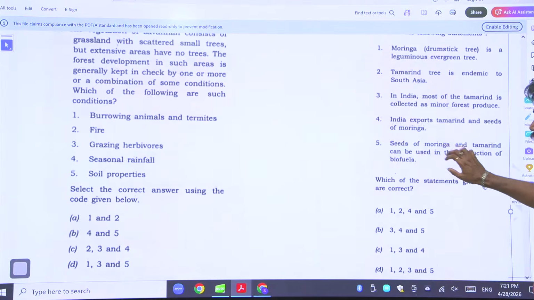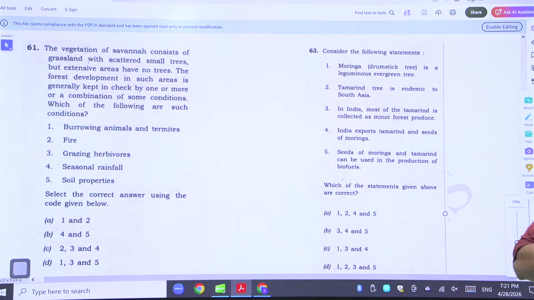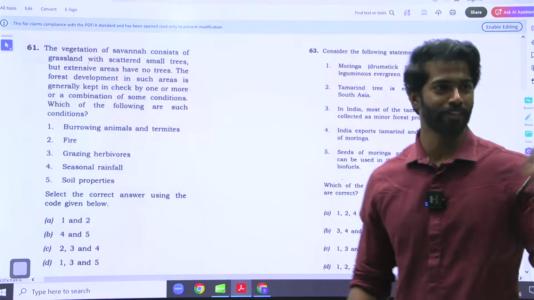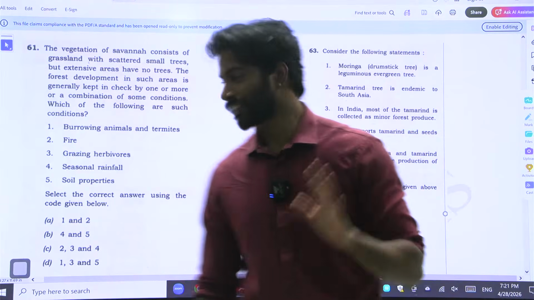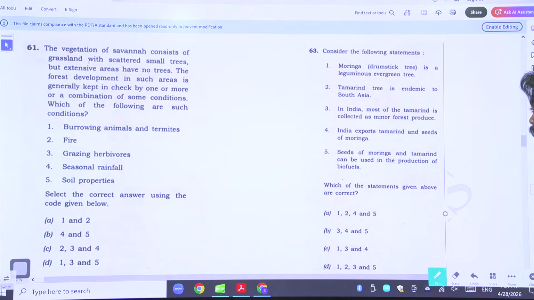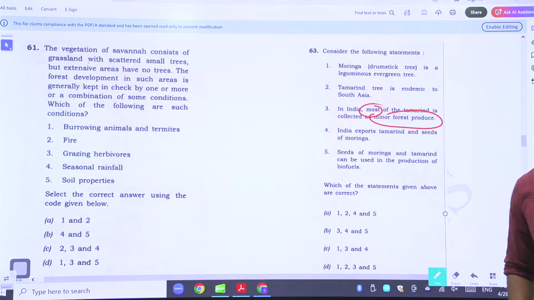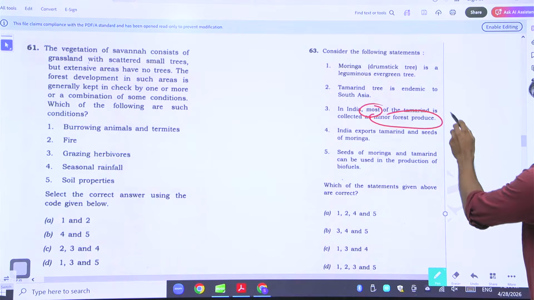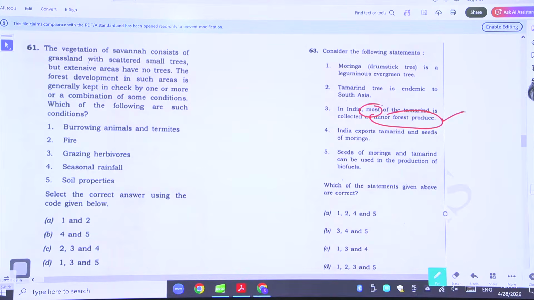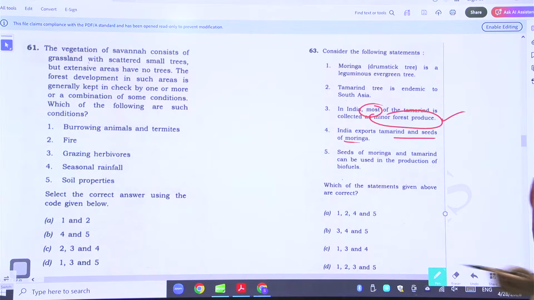Another question here. Here you can use the elimination trick. Moringa drumstick is a leguminous evergreen tree. I only know how to eat drumstick, I don't know whether it is an evergreen tree or not. Okay. Tamarind is endemic to South Asia. No idea. In India, most of the tamarind is collected as minor forest produce. Most of them, meaning that it is avoiding extremes. So anything that is avoiding extremes is a right statement. India exports tamarind and seeds of moringa. Generalized statement. True. Seeds of moringa and tamarind can be used. True.